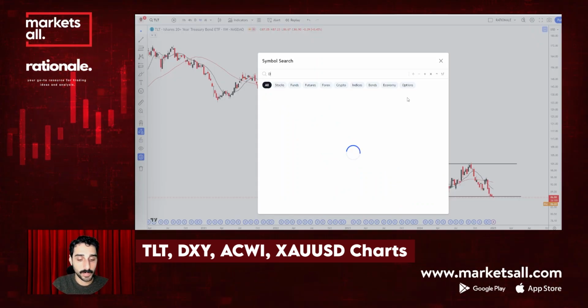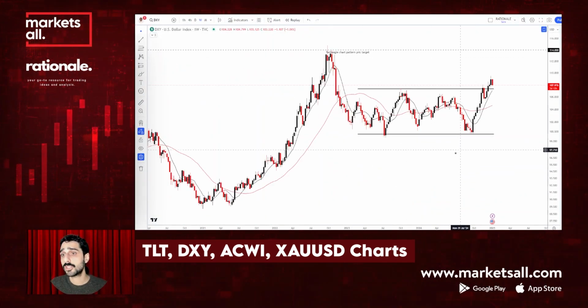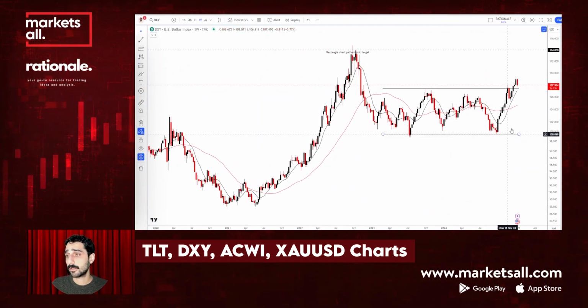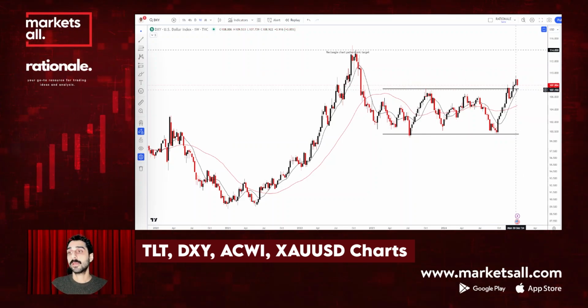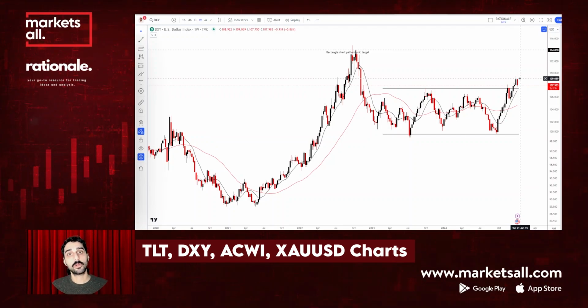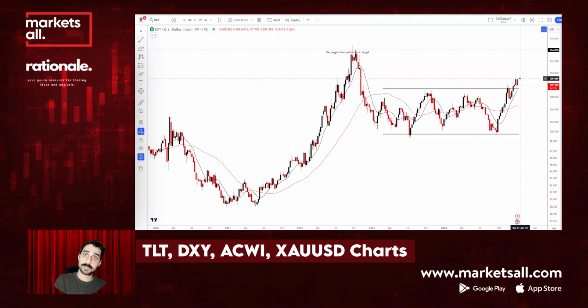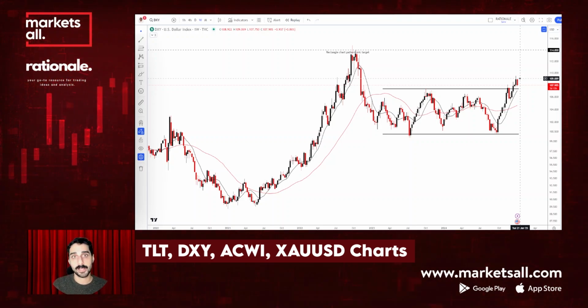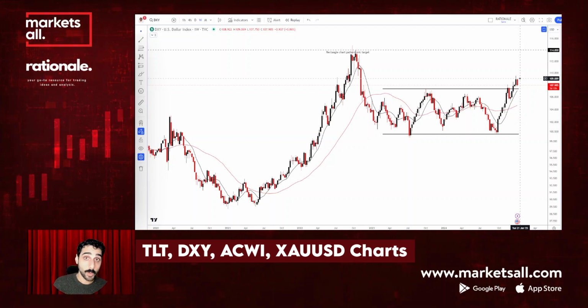So what else? The XY. Let's check the XY weekly chart. I'm following this rectangle chart pattern. A breakout occurred and it's pulling back right now. Just as a reminder, a higher long end of the yield curve means inflation expectation and growth expectation, and the short end side you could say is a rates expectation. So we all know that the Fed is going to reduce rates. That's why there's a dispersion.